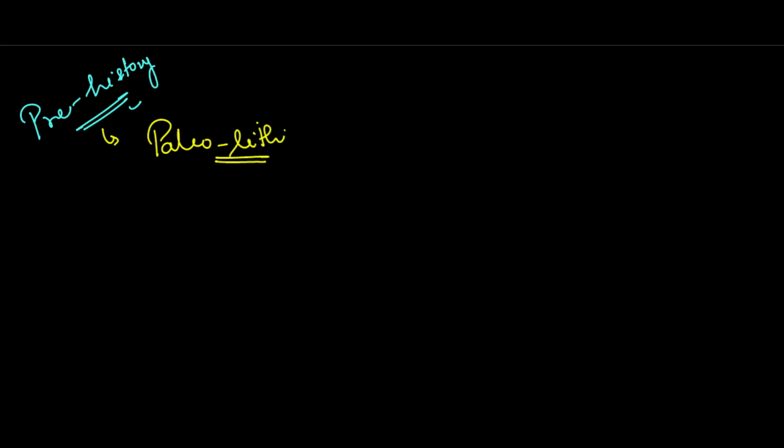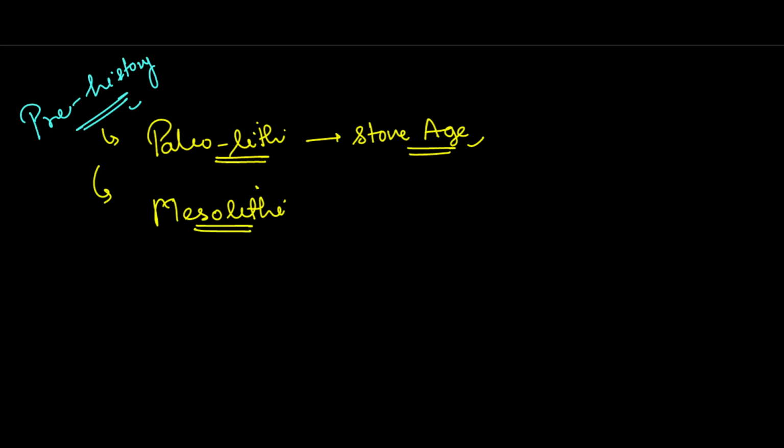So in Paleolithic, we are talking about the Stone Age. There are multiple different sites in India. At that time, people used to live as hunter-gatherers, using crude stone tools. And their culture became more refined in the Mesolithic period. Lastly, we see the Neolithic period. It marks the beginning of agriculture. So please remember this thing, beginning of the agriculture.